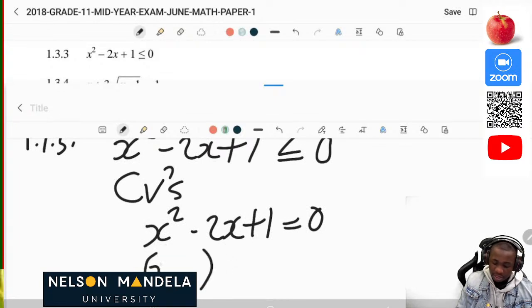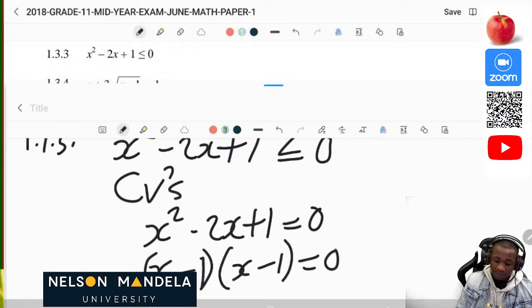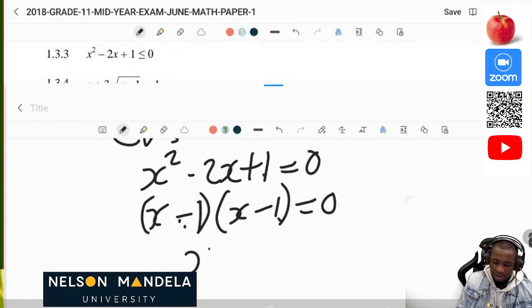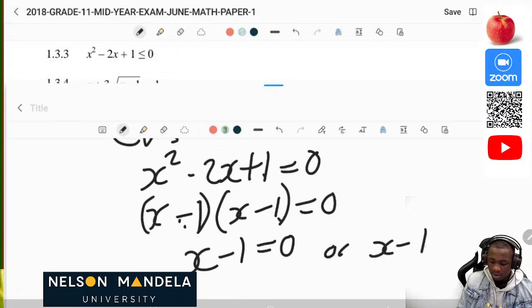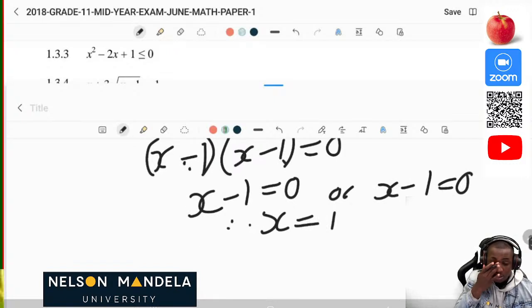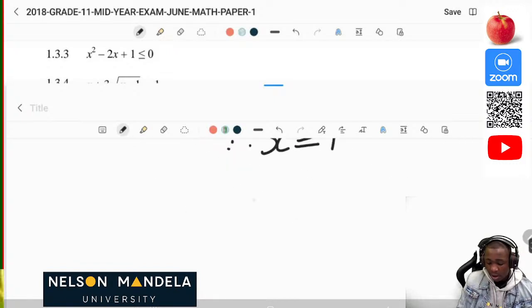Then now we can actually find factors of this. When you are finding factors, it's going to be x minus 1 and also x minus 1 is equal to 0, because negative 1 times negative 1 is positive 1, but negative 1 minus 1x is going to be negative 2x. Therefore our x minus 1 will be equal to 0, or our x minus 1 is equal to 0. Therefore our x is equal to 1.